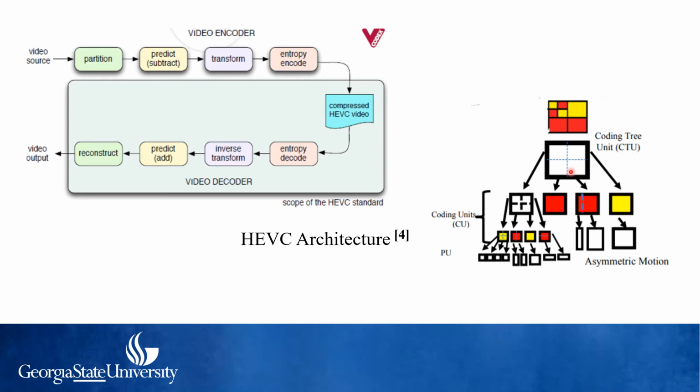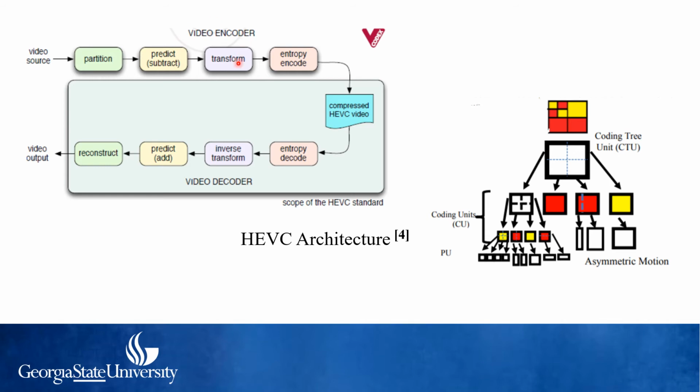So the coding tree unit is distributed into coding units, which get further distributed into prediction units. For each step, there's an entire procedure that gets followed. Initially the partition, like I had explained, and once the inter and intra prediction is done, we subtract that prediction from the unit.